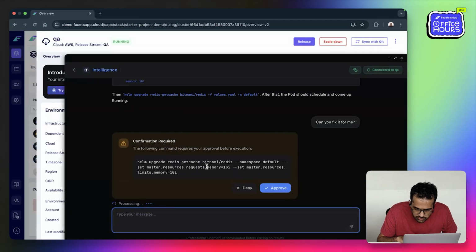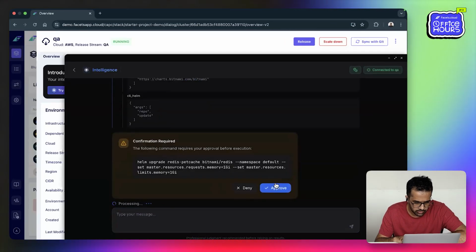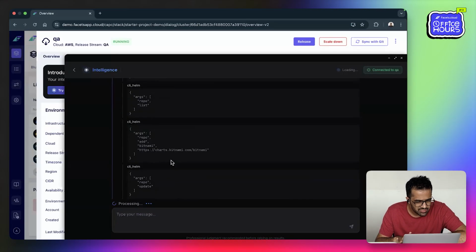Here it says that it will update this, and given that it is a write command, it will ask for my approval. Let's see what it runs. Right, Helm upgrade, Redis per cache. So I think this gives an overall idea of what capabilities it has, right? And just to be sure, if you do not have write access to the cluster, you won't be able to do it, because it uses your own kube config, the one of the session user that is logged in, right?